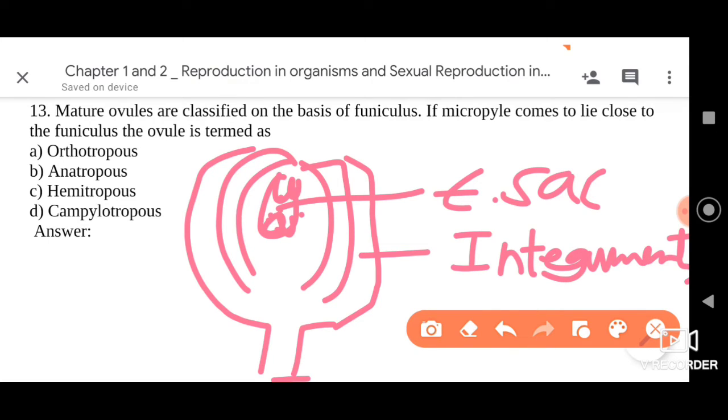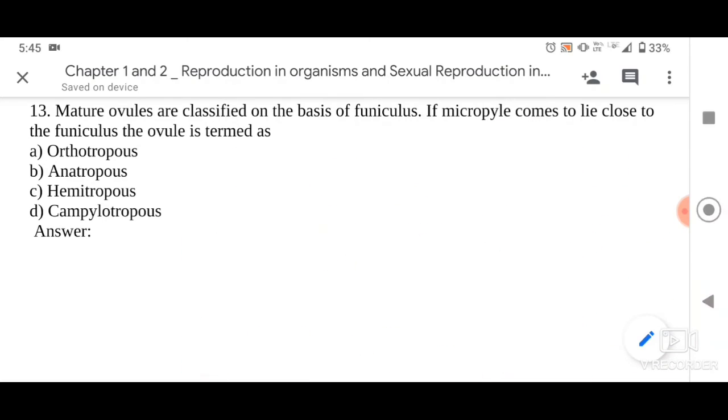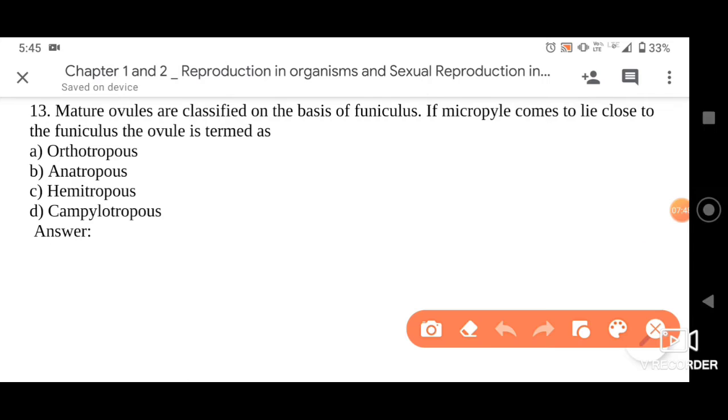Okay, so what you can find here is that the chalaza, the basal part of the ovule, and the funicle, the stalk of the ovule, all lie in a straight line, as in the case of pepper. That is what we call an orthotropous ovule. Then we have the next type.